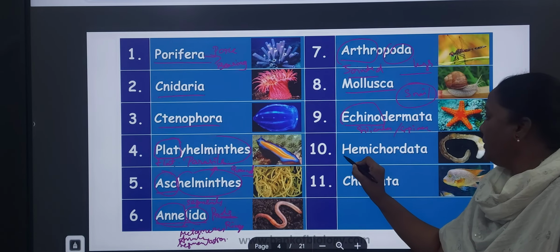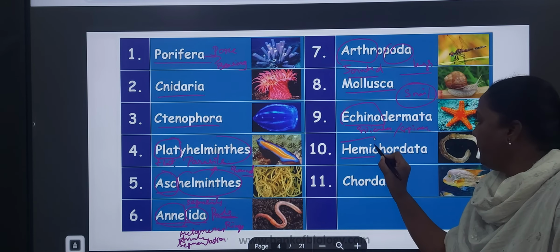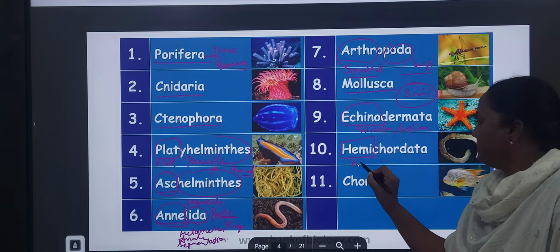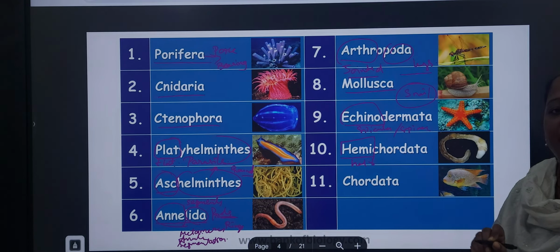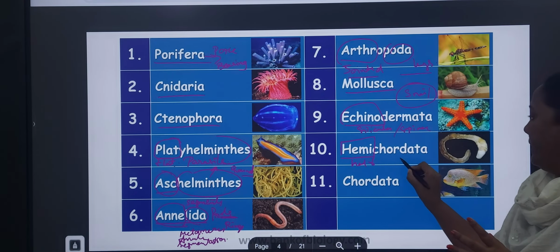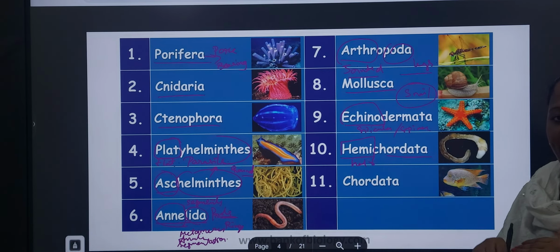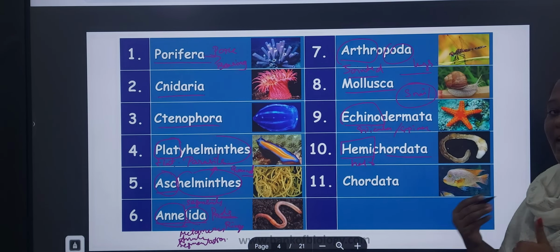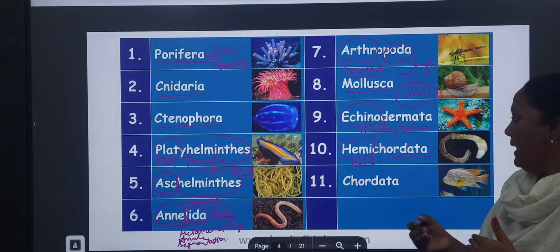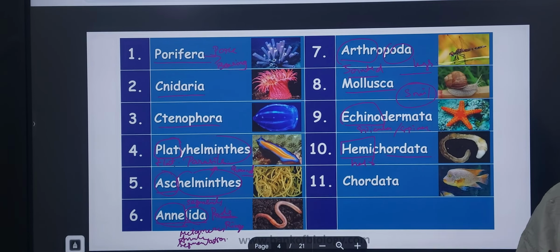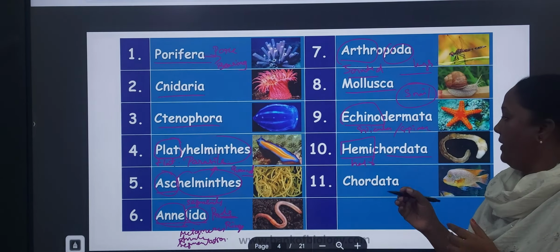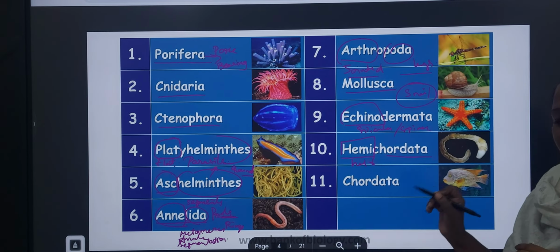Next, coming to Hemichordata. What is hemi? Hemi is nothing but half. Hemichordata means half chordates. Why are we saying these are half chordates? Because a notochord is present in only some parts. That's why we are saying these are the hemichordates.